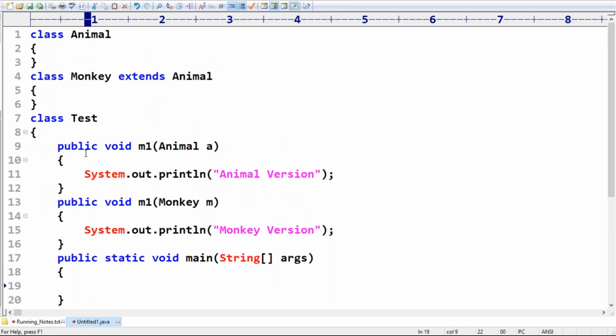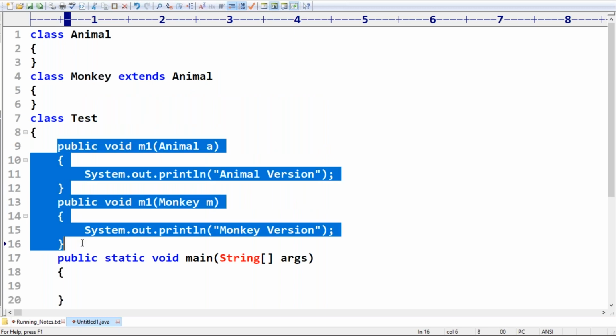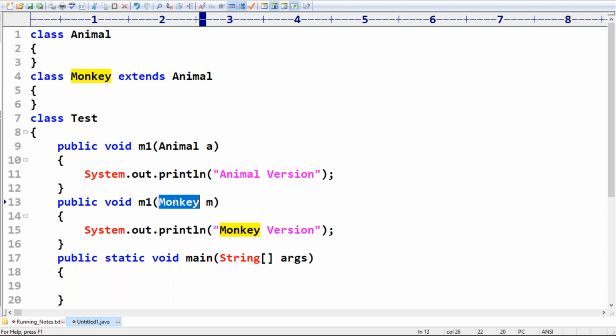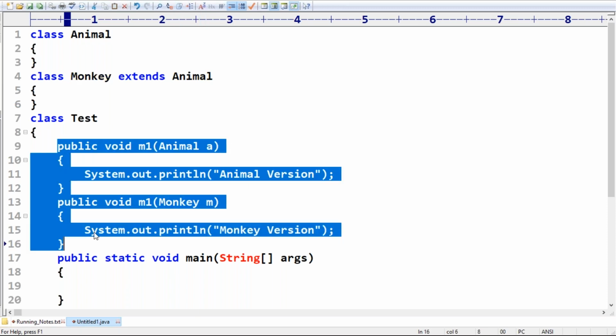Just observe, there are two methods in my Test class. One method takes the Animal version, the second one takes the Monkey version. Can I use the word that these two methods are overloaded? Please confirm. Can you please confirm whether these two methods are said to be overloaded or not? Yes, perfect, because these are overloaded methods. Why are these considered overloaded methods? Both methods have the same name but different argument types. That's why overloaded.